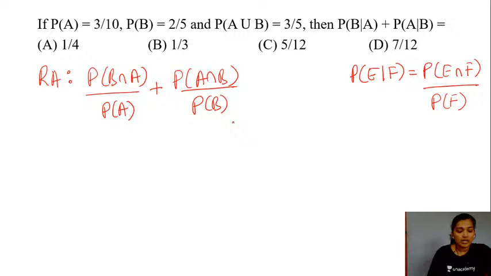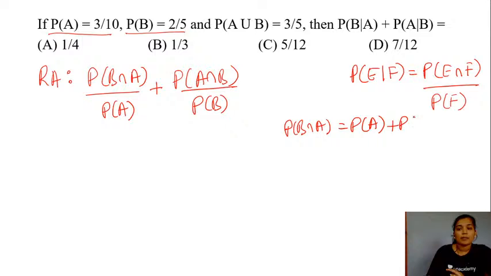Okay, using the formulas, these are the values. Now in the question we are given the value for probability of A and probability of B, right? Also we have the value for probability of A or B. Here we need the value for probability of B and A. Using the addition rule for your probability, students, we have probability of your B and A equal to probability of A plus the probability of B minus the probability of A or B. Am I correct?